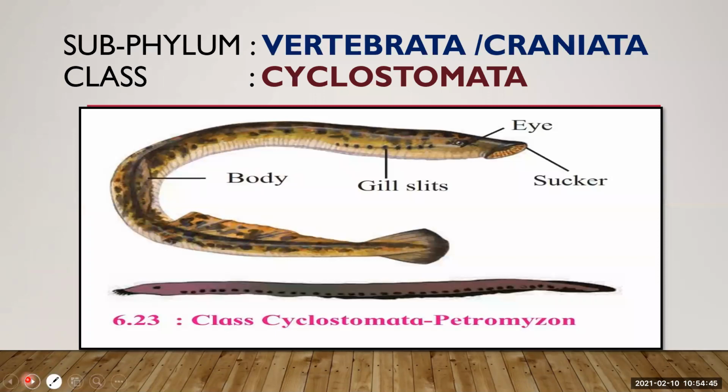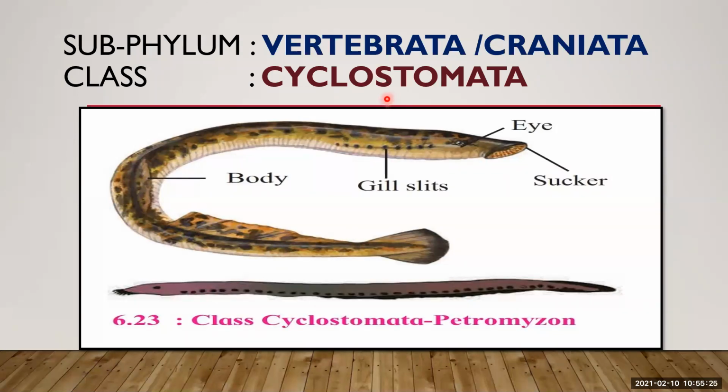Now, here you can observe this organism present in the class Cyclostomata. These animals have a round-shaped mouth. They have an elongated body like a snake. Their skin is slimy and smooth. The word cyclostomata comes from cyclo meaning round and stoma meaning mouth, that is, rounded mouth. Because of this rounded mouth, they are named cyclostomata.